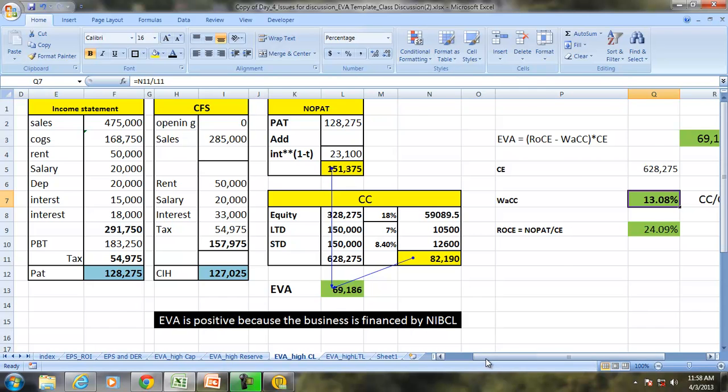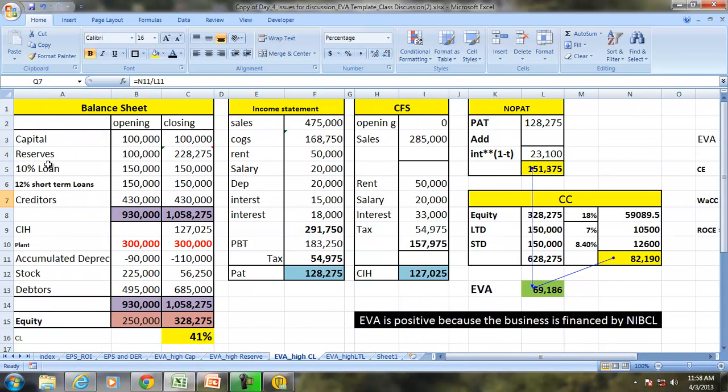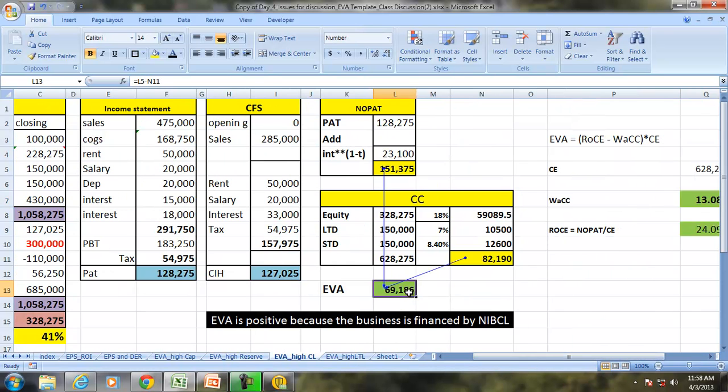So with the change in the composition of equity, EVA is not changing, but with the change in the financing structure, the EVA is changing. But is this positive EVA good or bad?